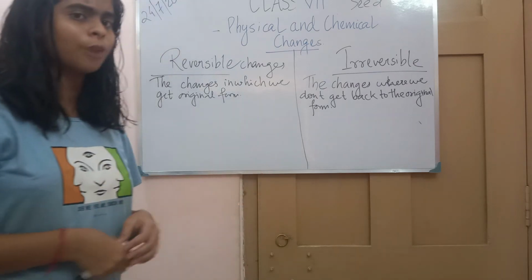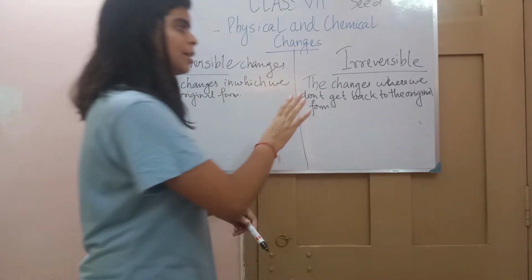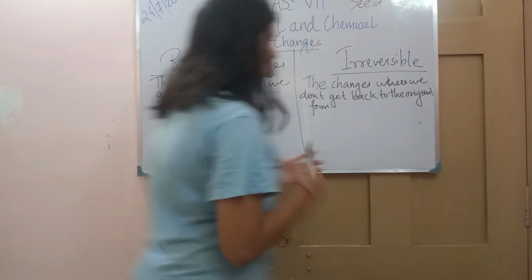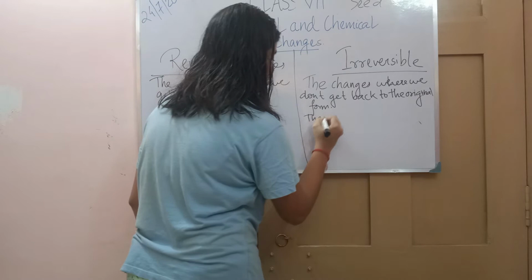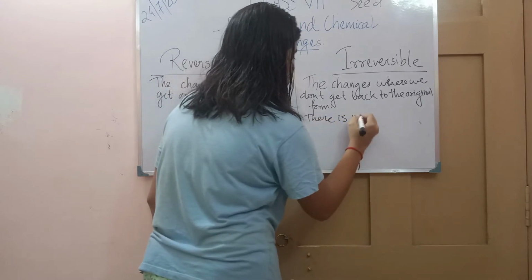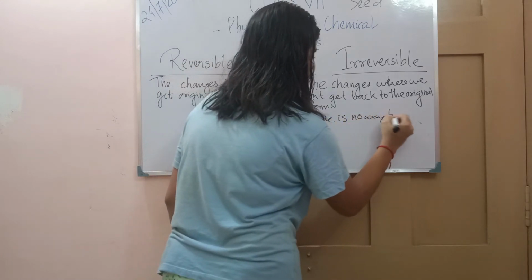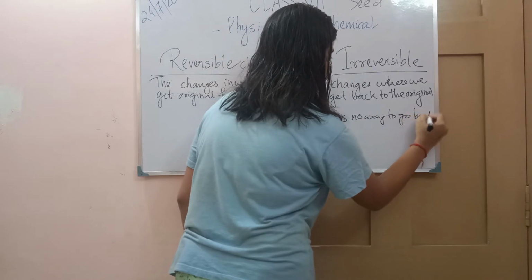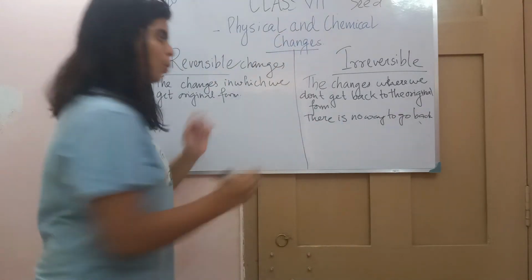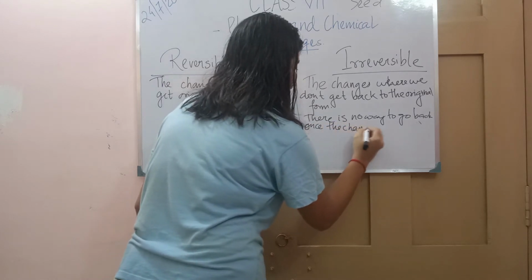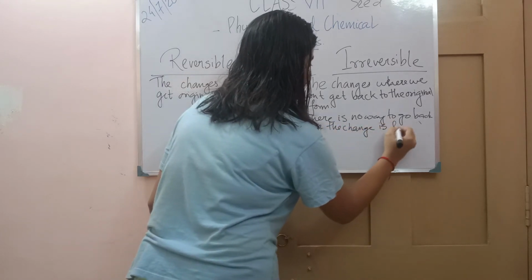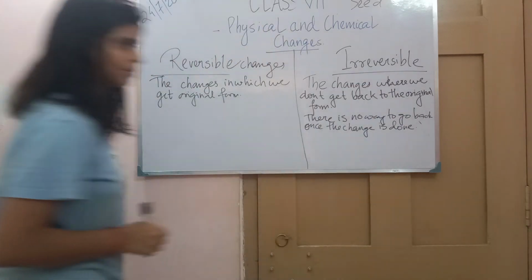Once it started growing, it will grow. So here we can say there is no way to go back once the change is done.